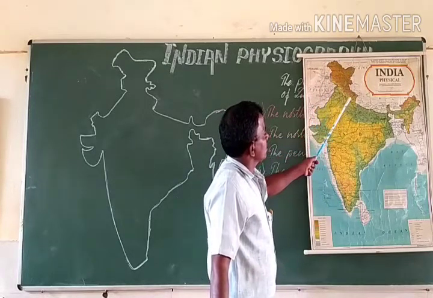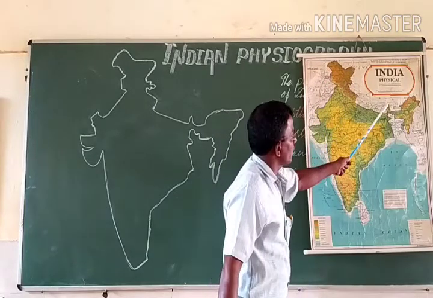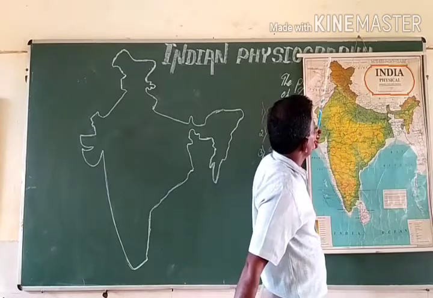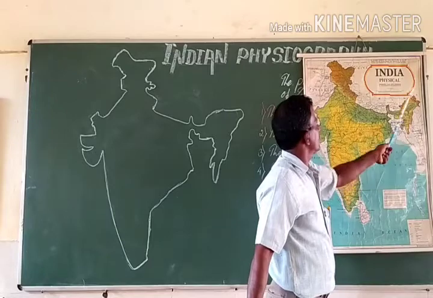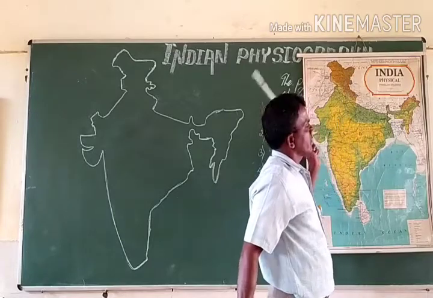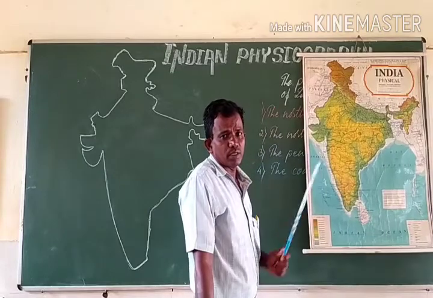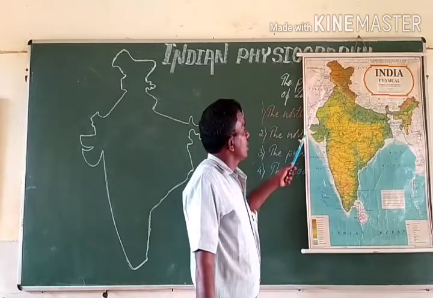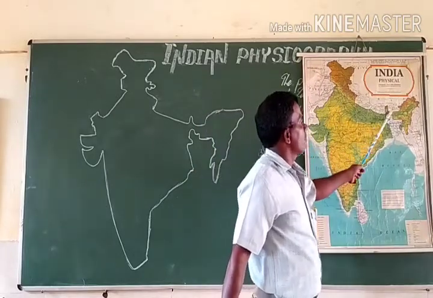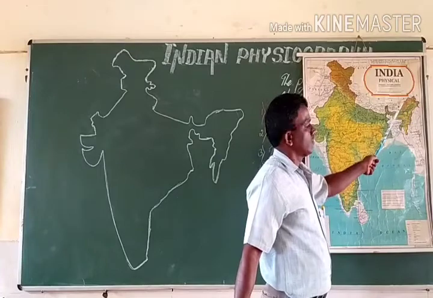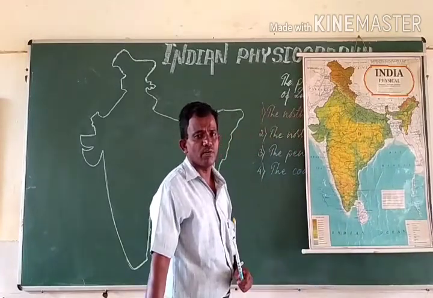See, the color which is shown with brown, excluding Nepal and Bhutan, in this particular region we have the northern Himalayas or northern mountains, what is mentioned in our textbook. The northern mountains are nothing but these Himalayan ranges. This is one of the 4 physical divisions of our country.